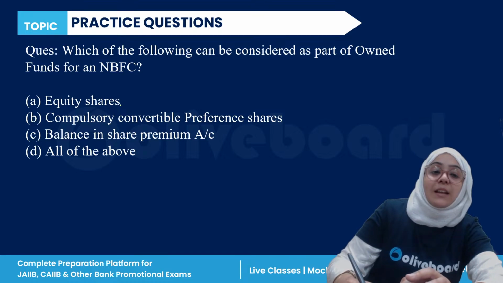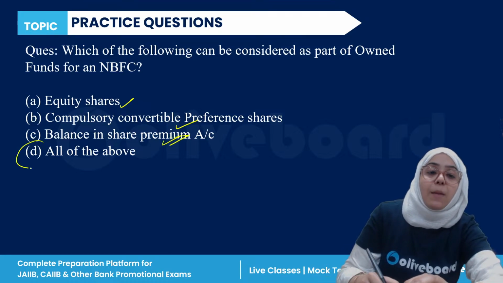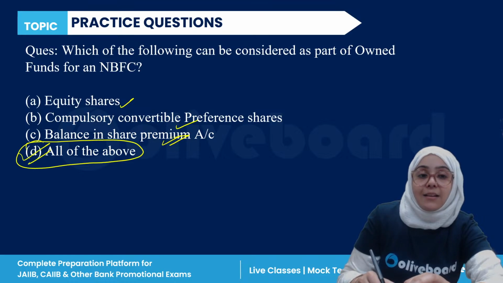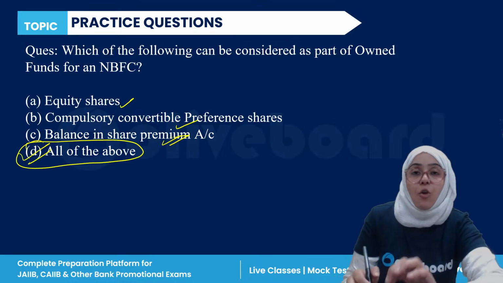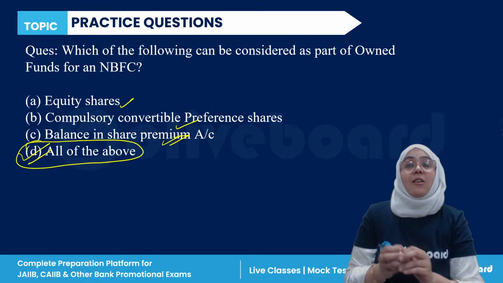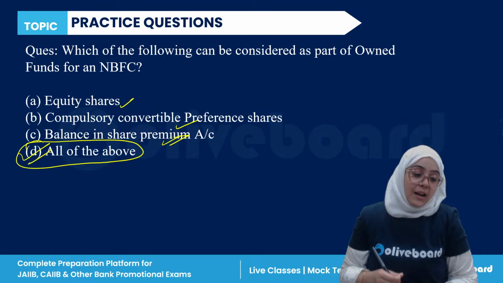Owned fund. So equity, compulsorily convertible preference share, and balance in the share premium. All of the above is the correct answer. These are all considered as a part of owned fund of an NBFC. Owned fund has a proper definition and formula, which we are going to discuss in the paid class, everyone.